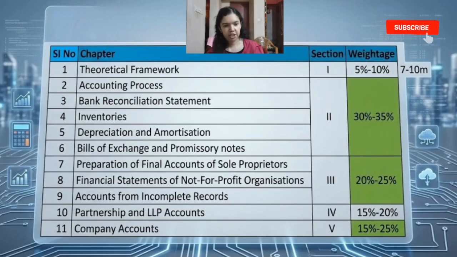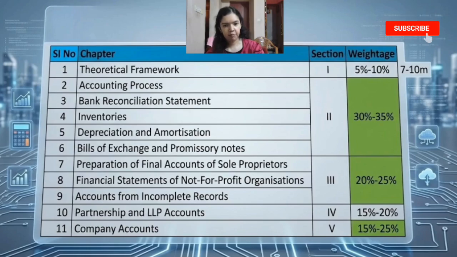Next we have not-for-profit organization. So this is also one of the most scoring chapters. Hence, please clearly understand receipt and payment account, income and expenditure account. And the main difference here is the receipt and payment account follows the cash basis of accounting, and income and expenditure account is prepared when accrual basis of accounting is followed. And in this chapter, the special focus areas will be subscription adjustment, outstanding subscription, advance subscription. So usually a full-fledged practical question will be asked from this chapter.